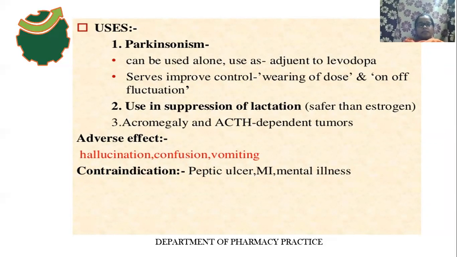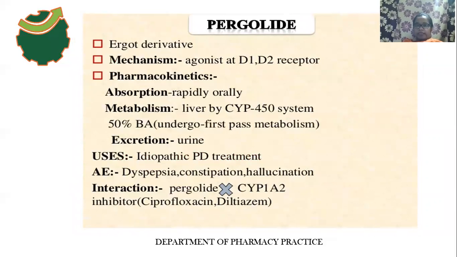Adverse effects of bromocriptine are hallucination, confusion and vomiting. And the contraindications of this drug are peptic ulcer, myocardial infarction and mental illness. Okay, and the next drug is pergolide, and this one is also an ergot derivative.